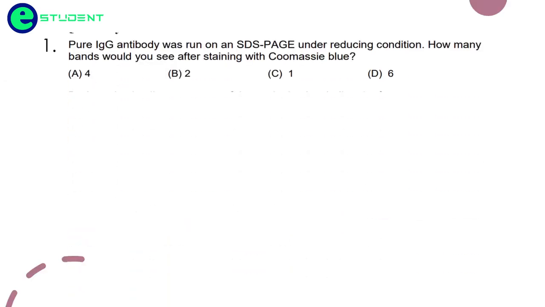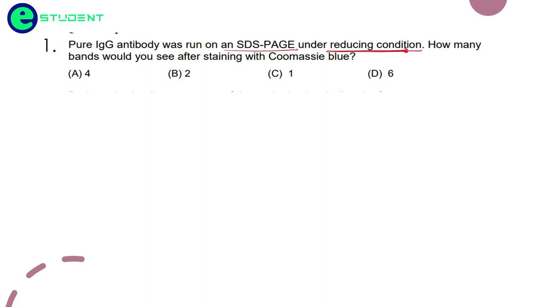So coming to our first question. A pure antibody was run on SDS-PAGE under reducing condition. How many bands would you see after staining with Coomassie blue? What they are saying is that we know that in the antibody structure we have disulfide bonds, which are formed in the oxidizing condition, but here they are giving the reducing condition.